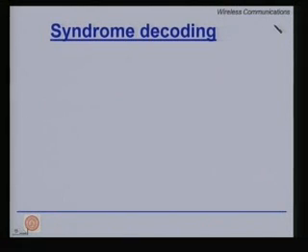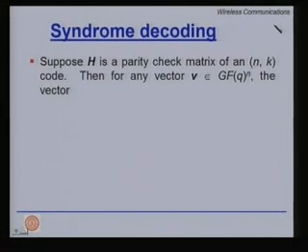Now, let us talk about syndrome decoding. Suppose H, our parity check matrix of an n comma k code, is defined by capital H, then for any vector v which is an element of Galois field q raised by n, we will talk about Galois fields very soon, the vector S is equal to VH^T is called the syndrome vector. What is S? S is nothing but V, the received word, multiplied by H transpose.